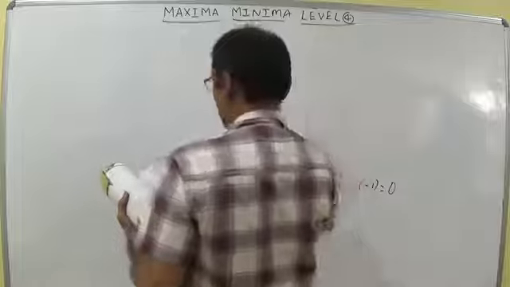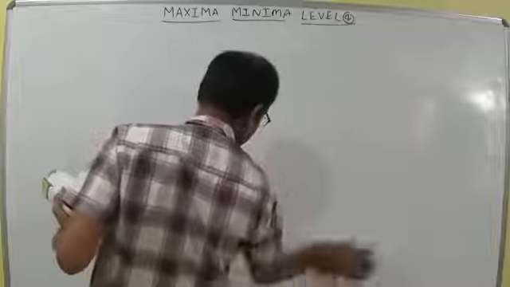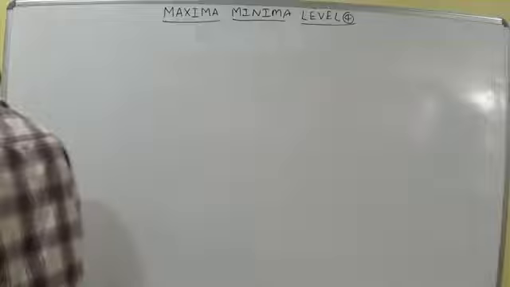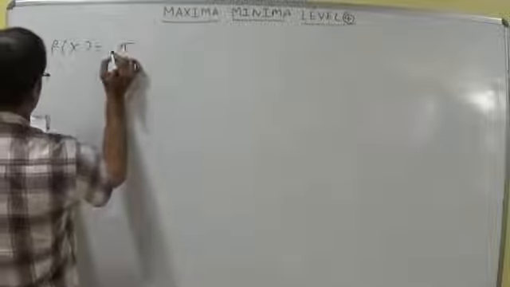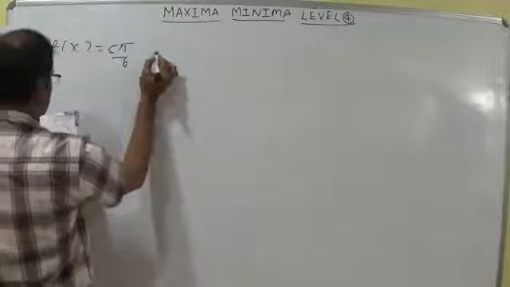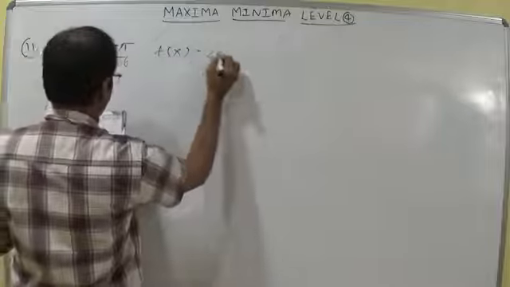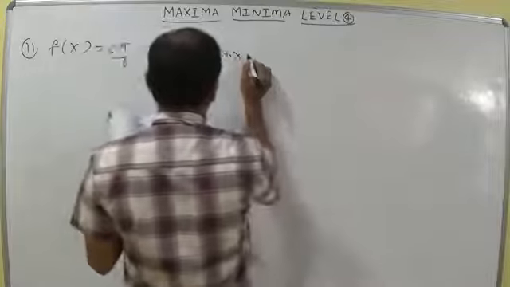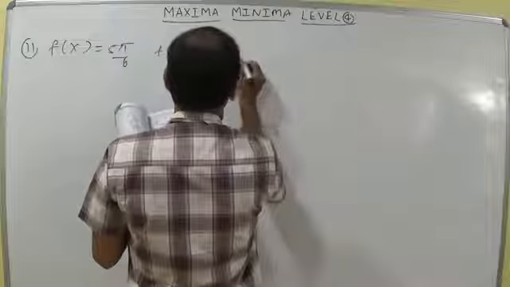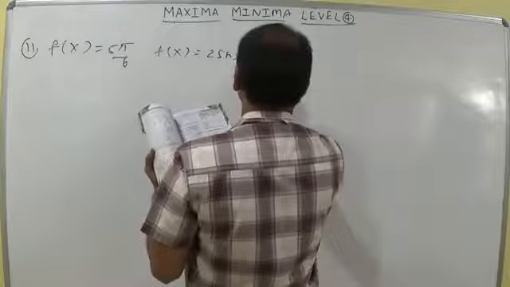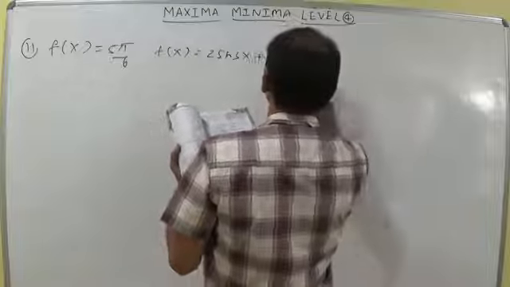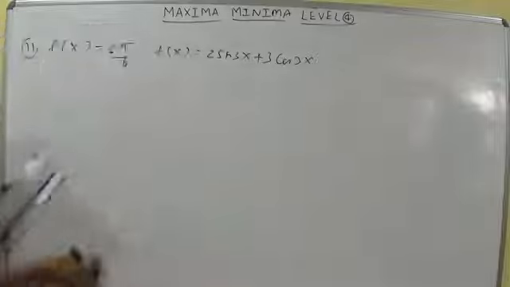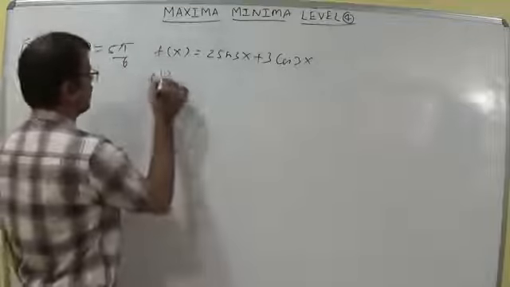At x is equal to 5 pi by 6. 5 pi by 6 means 150 degrees. 150 degrees we are given. F of x at 5 pi by 6. Try to understand that if a function is min or max, we should calculate critical points. If he gives any interval, we should discuss the local minima or local maxima depending upon the given interval. Here interval is not given, but a particular value he gave. F dash x I am writing.